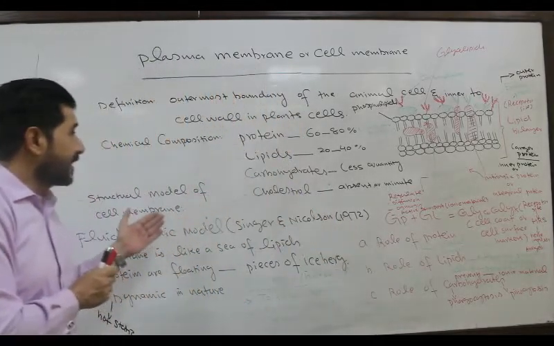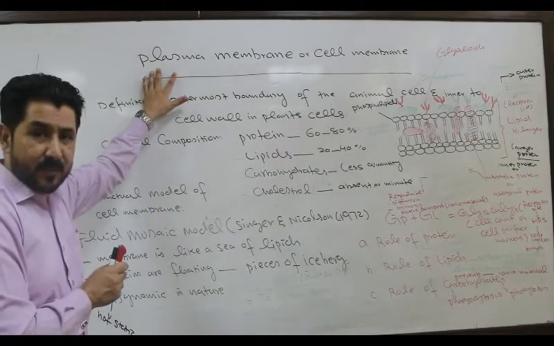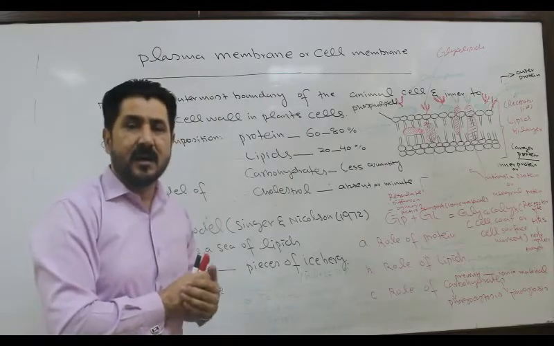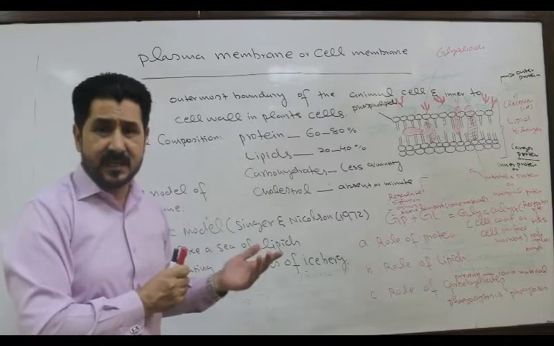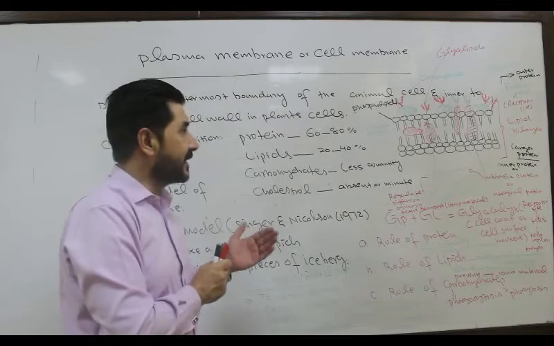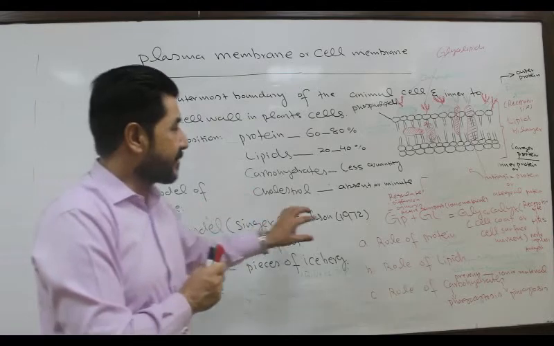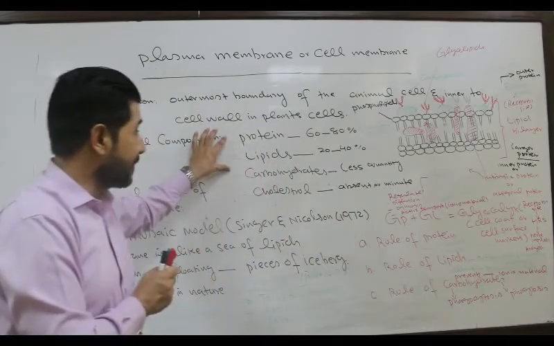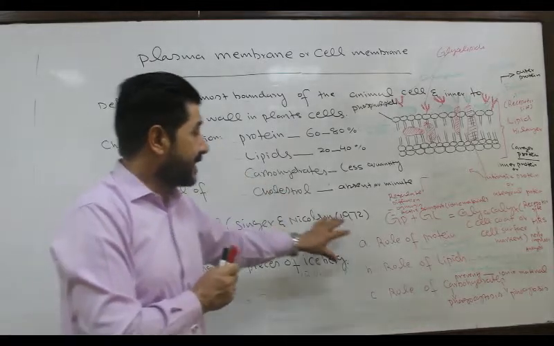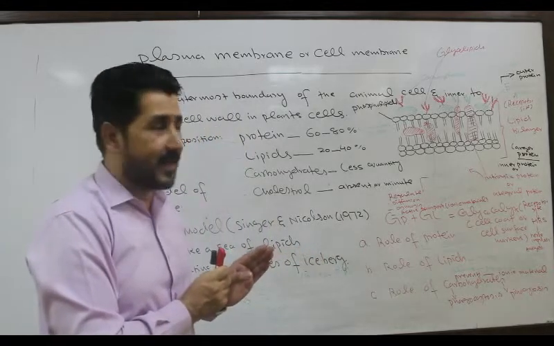Whatever function is performed by the cell membrane, because the cell membrane is an important structure which performs different kinds of tasks and different types of metabolic activities, these processes are performed by the presence of these chemical components, that is protein, lipids and carbohydrate. That is why these chemical components provide functional diversity to the cell membrane or plasma membrane.